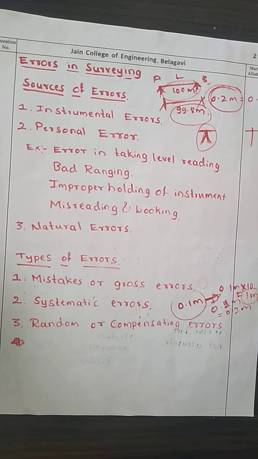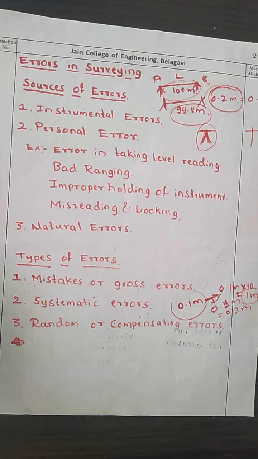Next are the random or compensating errors. We also call them accidental errors. Accidental errors are those which remain after the mistakes and the systematic errors have been eliminated, and are caused by a combination of reasons beyond the ability or control of the observer. Even though you have removed the systematic errors and the mistakes, the remaining error is beyond the control of the observer.